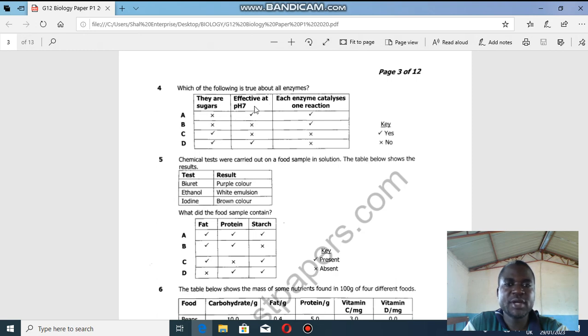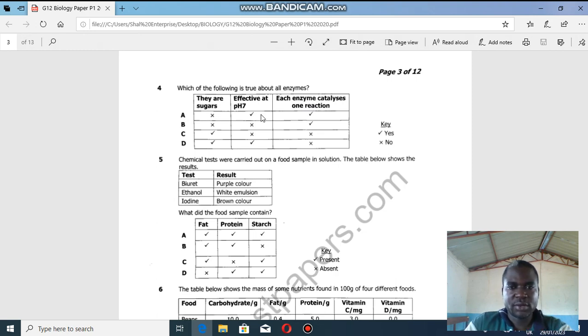Effective at pH 7. pH 7 is neutral. It's neither acidic nor alkaline. So enzymes work either in alkaline or acidic environments. So in this case, we can say that they work effectively at pH 7. So which is not true? So D, okay, is not D. We have D, they work. Is it true? No. Then we have enzymes catalyze in one direction, which is true. So this is the answer A.